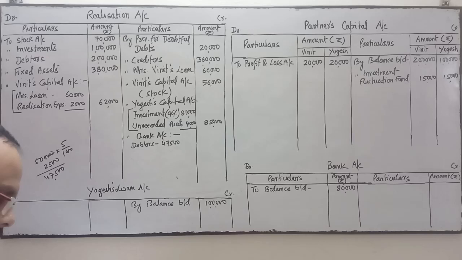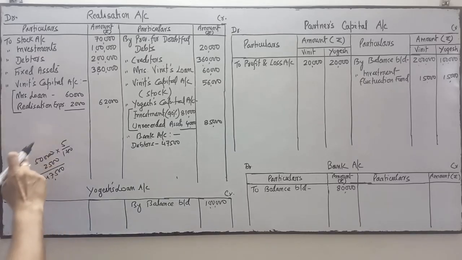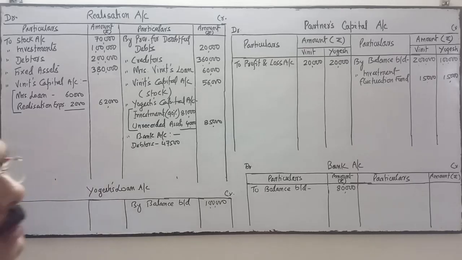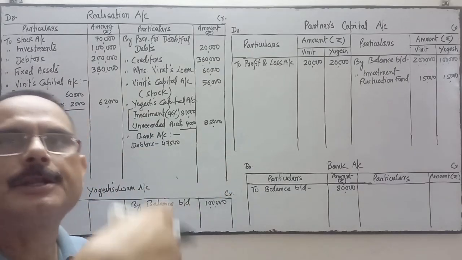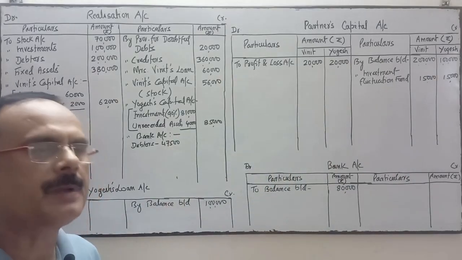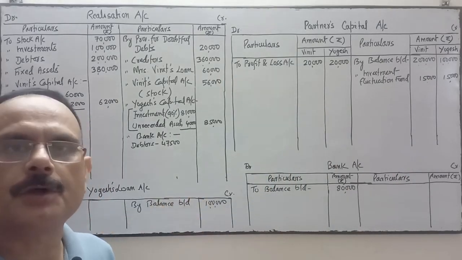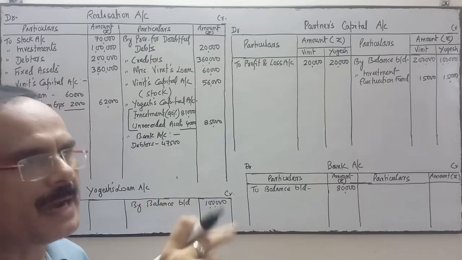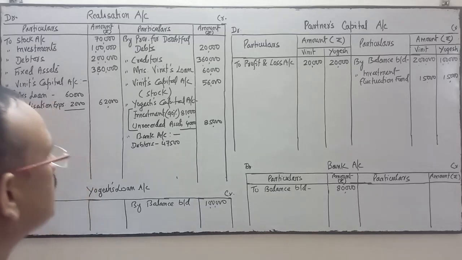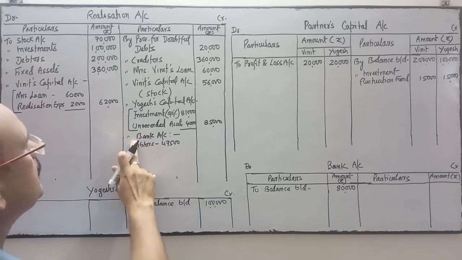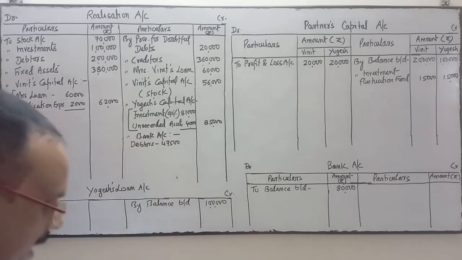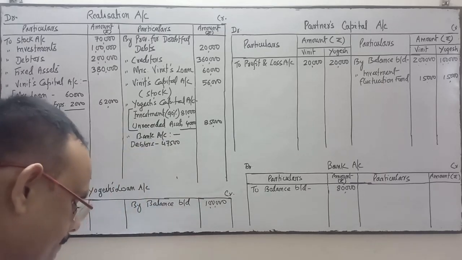From the 50,000 debtors, Sunil is one of the debtors. He had to pay 3 months after the date of dissolution, but he has paid immediately. That's why the firm has given him a discount of 5%. So 50,000 minus 2,500 means 47,500 will be realized from these debtors.